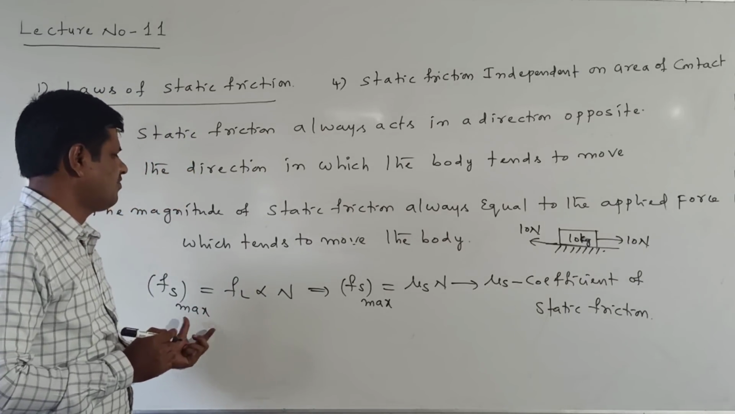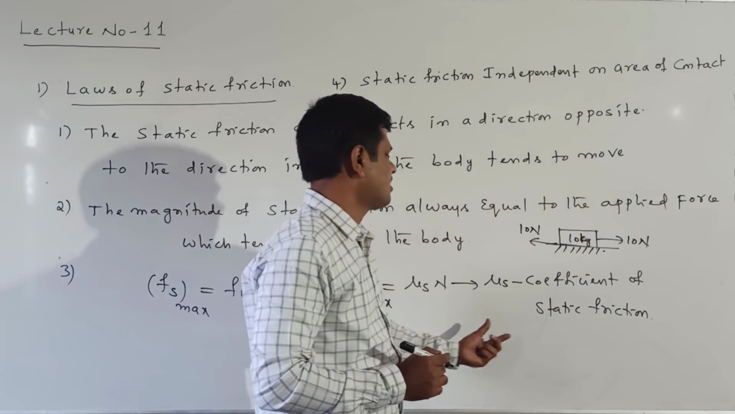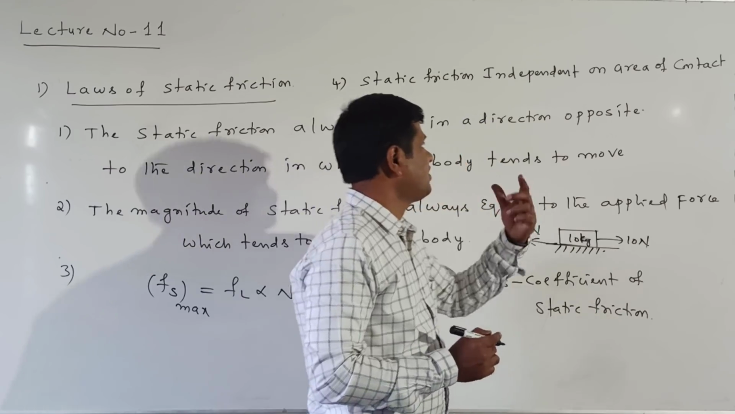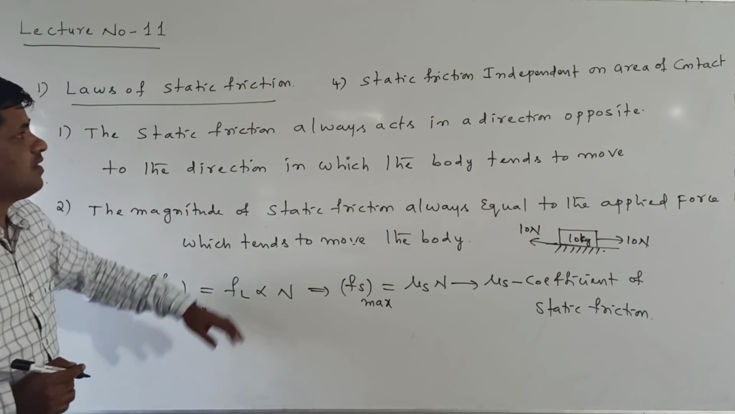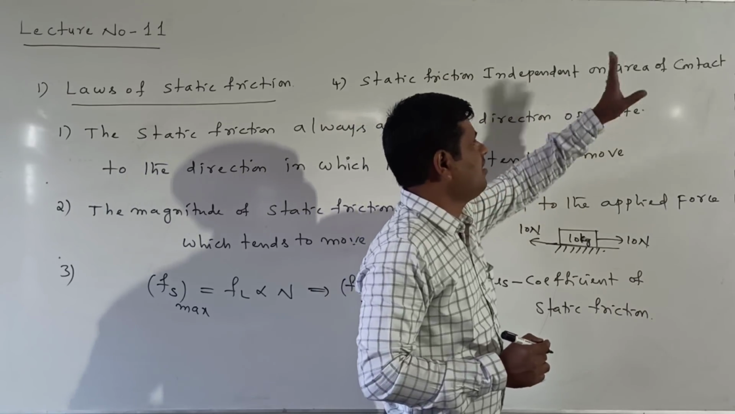So Fs is equal to Fl, or Fs maximum is equal to mu s into N. Here mu s is called the coefficient of static friction. Now the fourth one: static friction is independent of the area of contact.